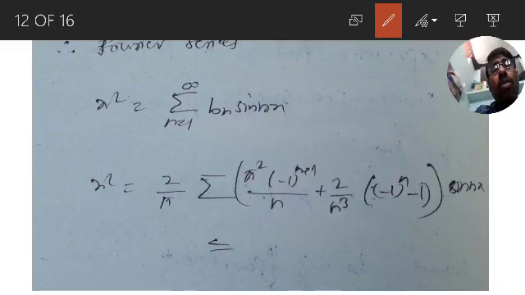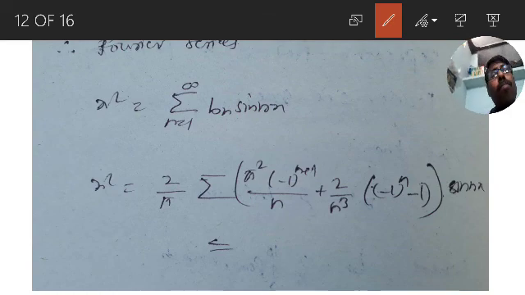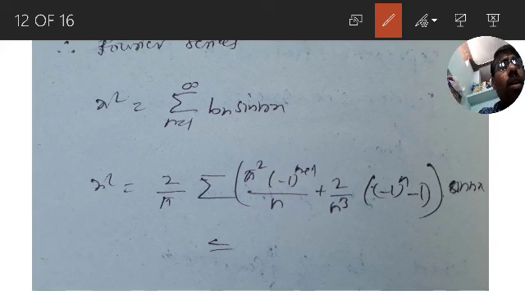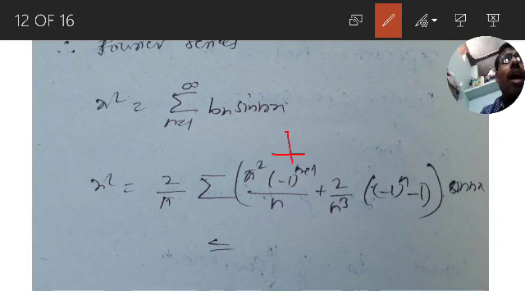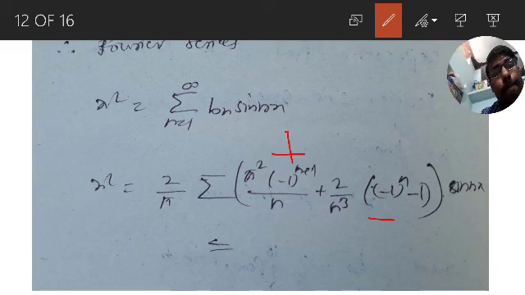X square is equal to 2 by pi sigma pi square into minus 1 whole power of n plus 1 by n, plus 2 by n cube into minus 1 whole power of n minus 1, into sin nx. If you want to, you can substitute n equal to 1. N equal to 1 means here it becomes a plus and here it becomes a minus. Minus into minus, minus 1 it is minus 2. Minus 2 into 2 it is minus 4. It is pi square by 1 plus minus 4 into sin nx. Are you getting it?